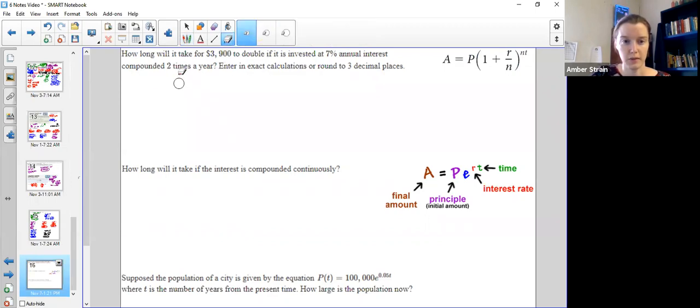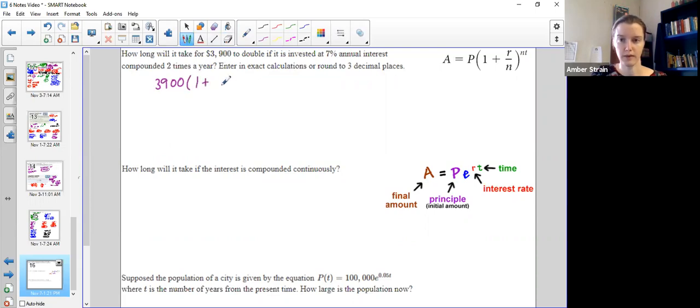Hang on, let me switch it to my smaller pen so I have plenty of room. Okay, 3,900 is my principal. There we go. 1 plus is just part of the equation, always the same. They gave me a 7% interest rate.